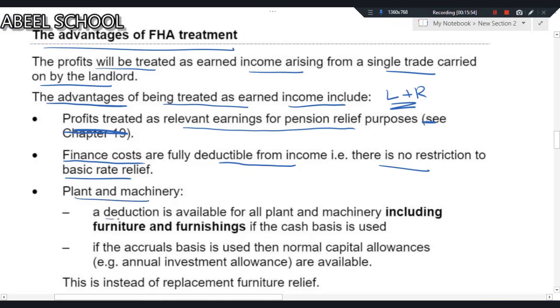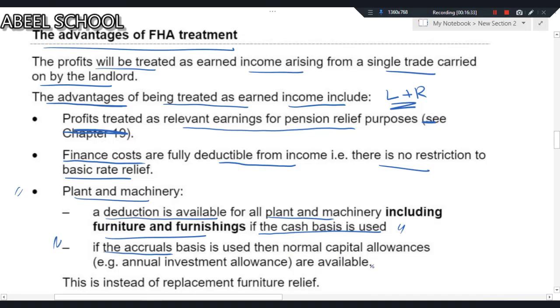Plant and machinery: a deduction is available for all plant and machinery, including furniture and furnishing, if the cash basis is used. If you're using the cash basis, which is normally the case, then whatever the cost of plant and machinery, furniture and furnishing, you will deduct it all. If the accrual basis is used, then normal capital allowances, such as the annual investment allowance, are available.